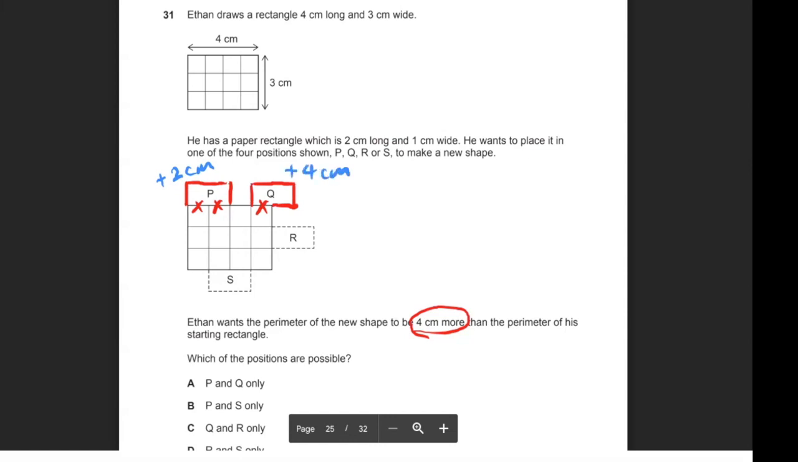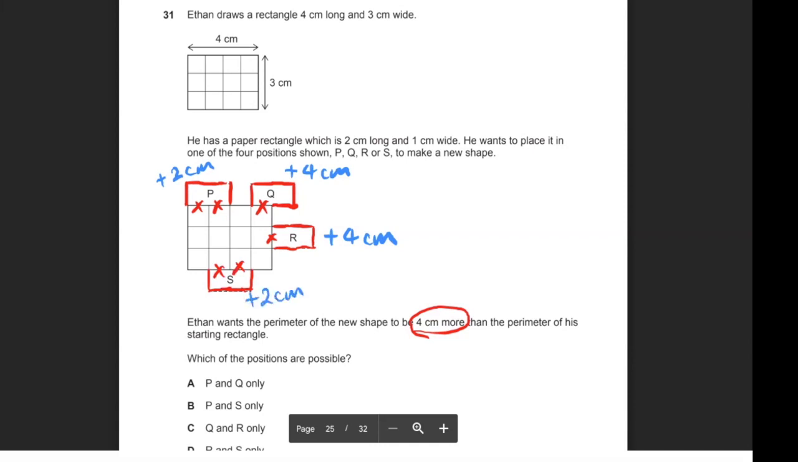Now, if I look at R, I will have 1, 2, 3, 4, 5 centimeters added, and I'll lose 1 centimeter, which gives me an overall increase of 4 centimeters. And for S, I will have 1, 2, 3, 4 centimeters added, and I will lose 2 centimeters. So overall, I will have an increase of 2 centimeters.